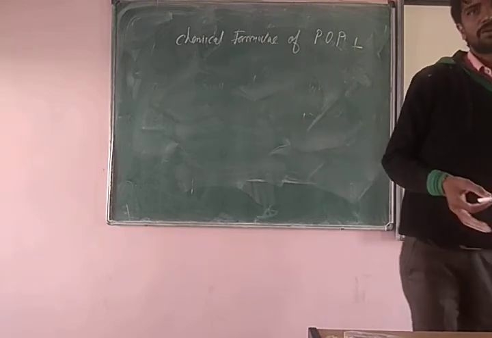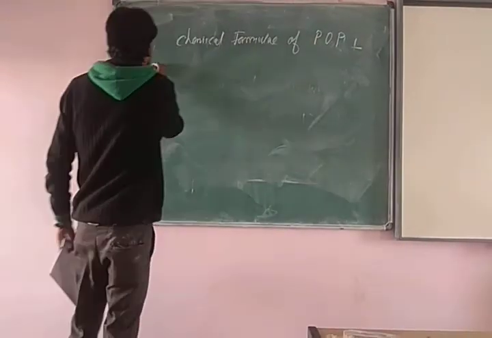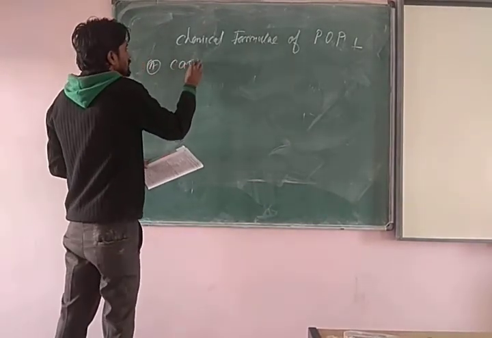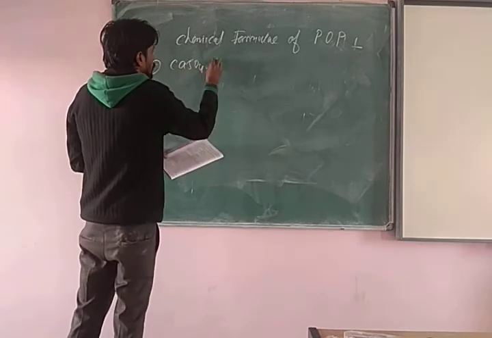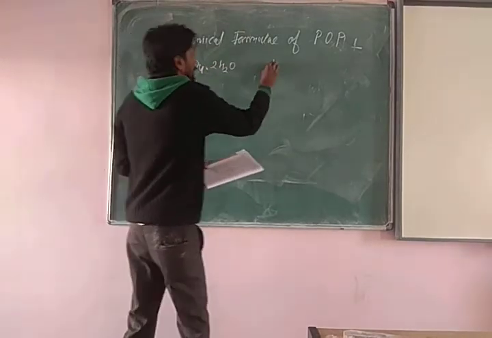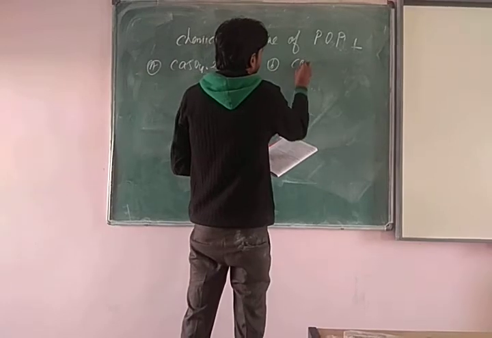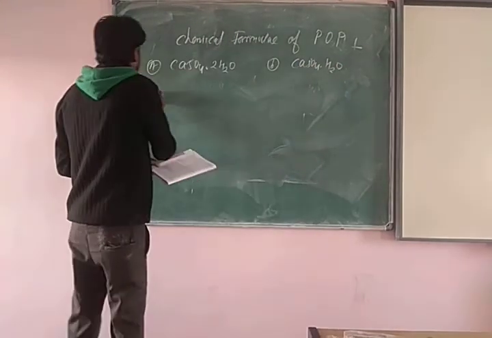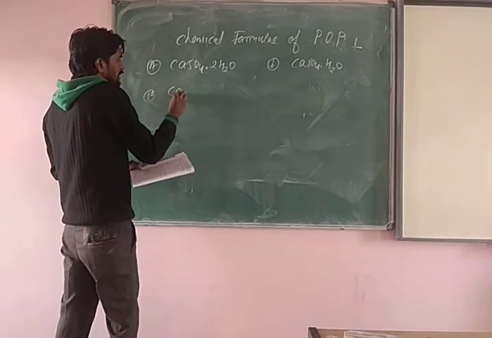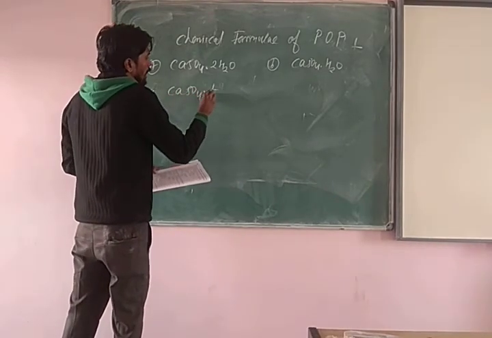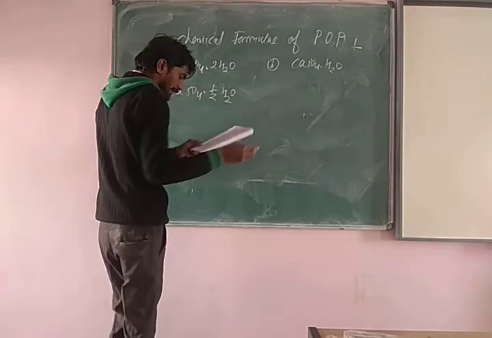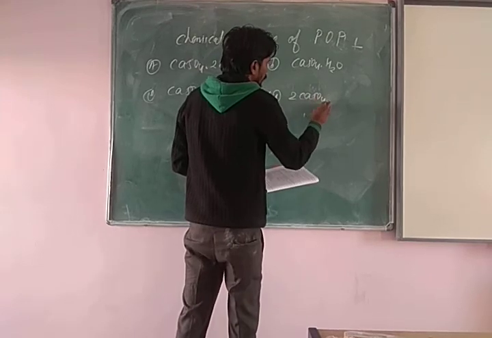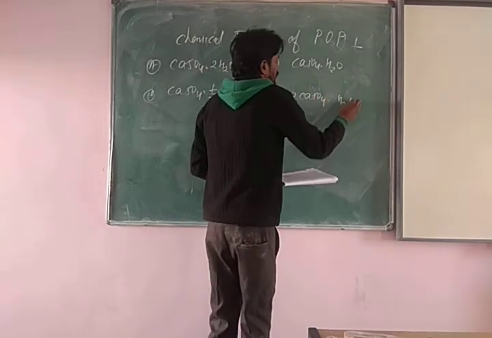All things are clear. Okay. So wait, four options are there. First option is CaSO4, then 2H2O. Then B is CaSO4, then H2O. After that, C is CaSO4 half H2O, and last D is 2CaSO4 then H2O. Listen.